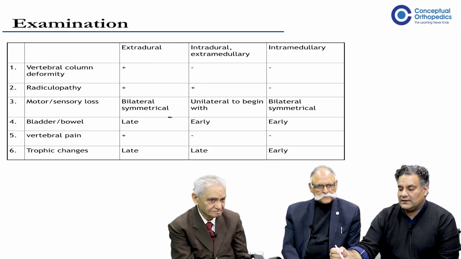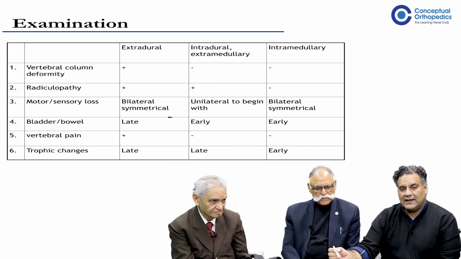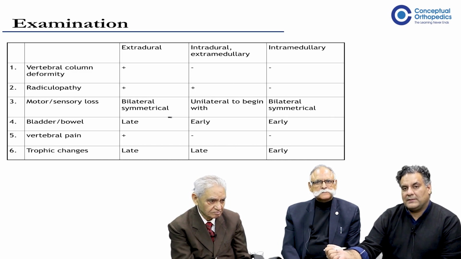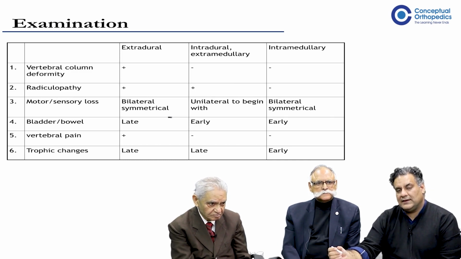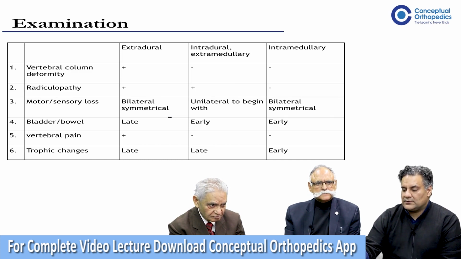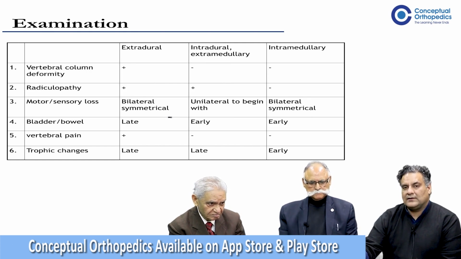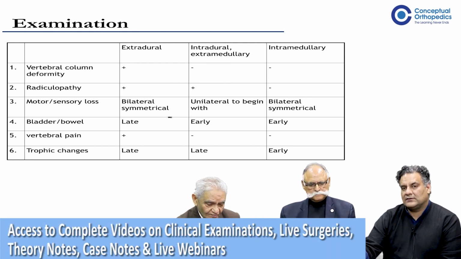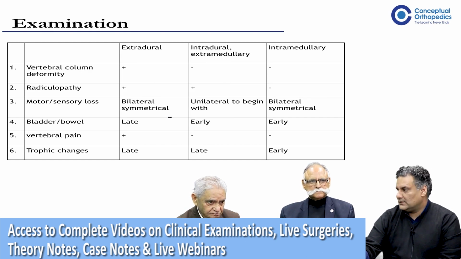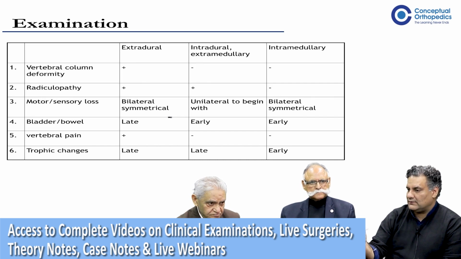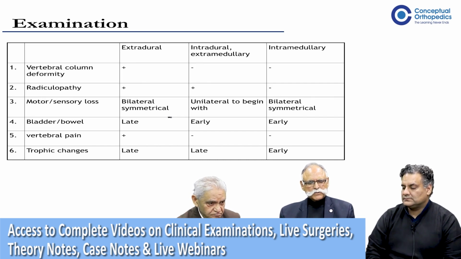So we are coming to an important slide that talks about the differentiation between the extradural pathology, which my teaching says is mainly to the vertebral level; intradural extramedullary, which is anything related to the nerve root or its sheath; and intramedullary, which is mainly the spinal cord, the spinal tissue. So, sir, how do you differentiate, and what key points one should keep in mind while coming to a diagnosis?